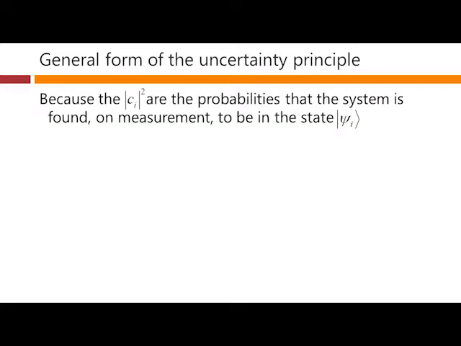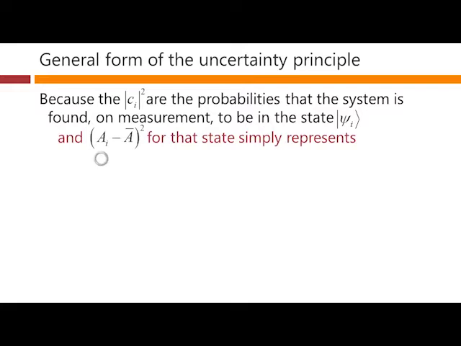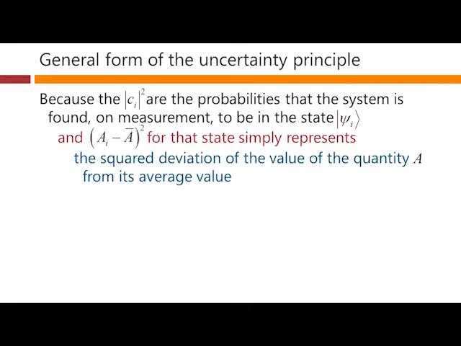Now, because, as we said, these modulus squareds of ci are just the probability that the system is to be found on measurement to be in this state psi i, then this quantity here for that state simply represents the squared deviation of the value of the quantity A that we're measuring this time from its average value.